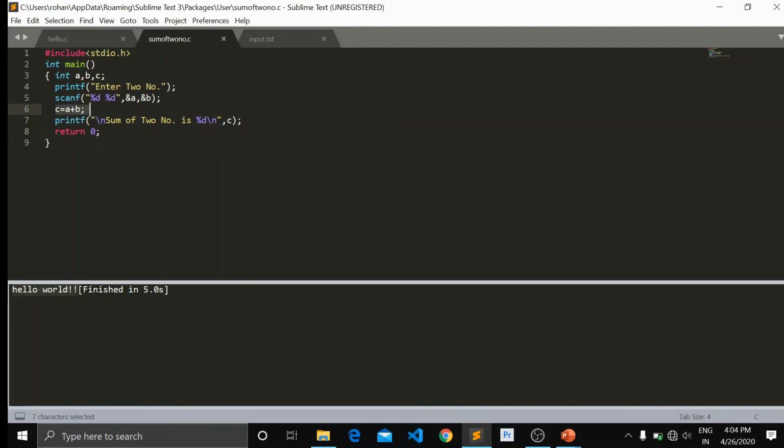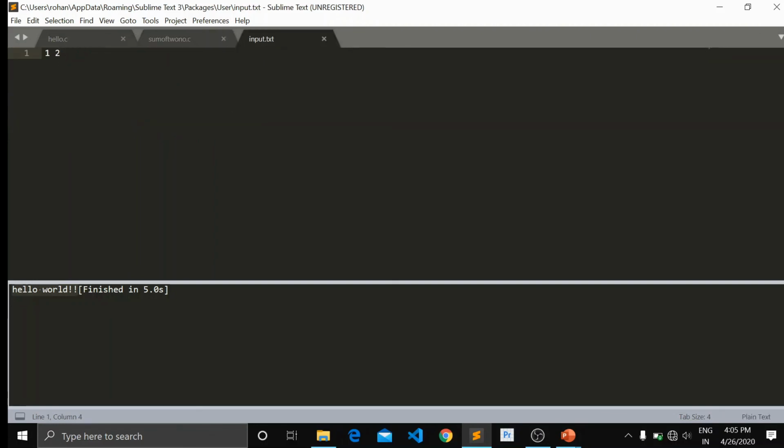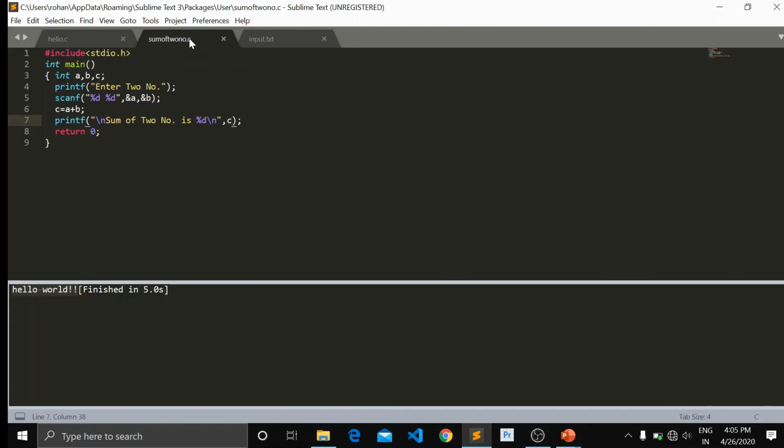Then printf sum of two numbers is %d, with c used to take the output of a plus b. And in Sublime, 1 space 2 is taken as input, since we give input in input.txt. That's why I have given here 1 and 2.